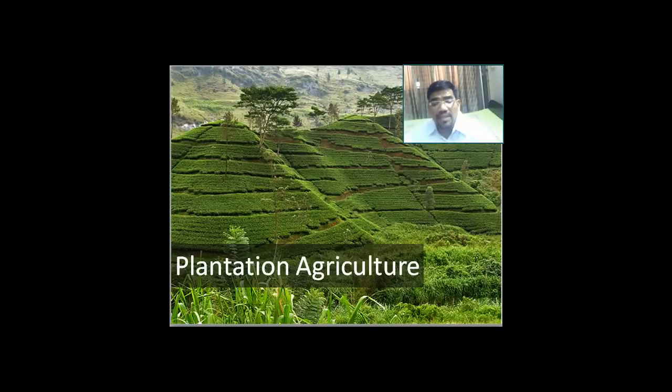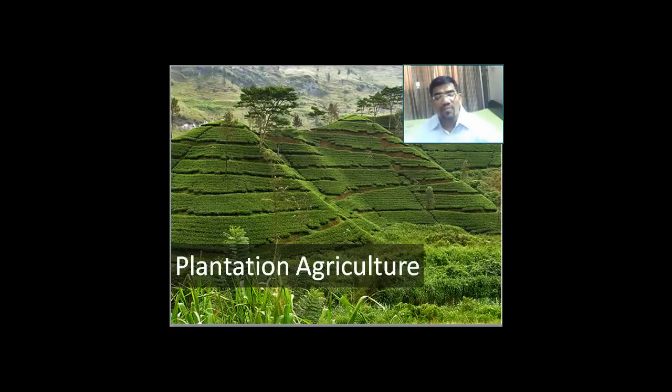Now this is plantation agriculture. In plantation agriculture, one single crop is grown in a large area. You must have heard about tea, coffee, rubber, sugarcane. They are all a part of plantation agriculture. And what do we see? It's a largely capital intensive industry in which a large amount of capital is used. A large amount of investment is made, but the results are very good, and the farmer here is rich, and there's no shortage.